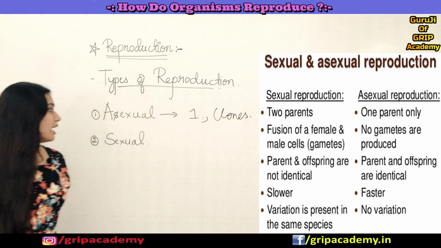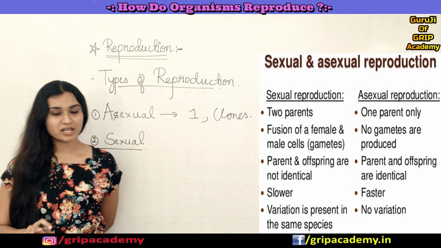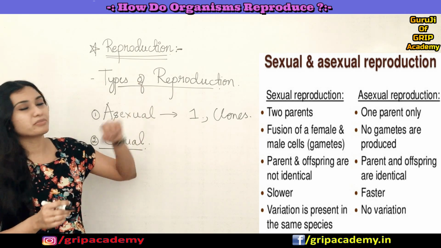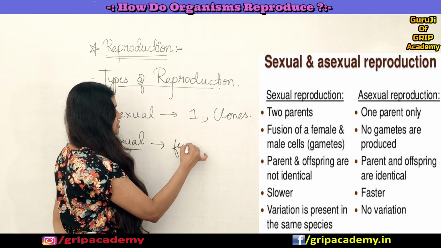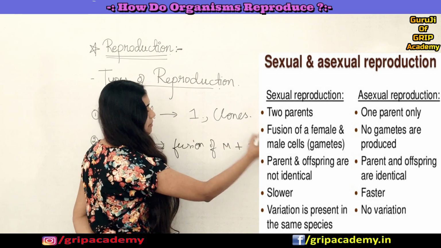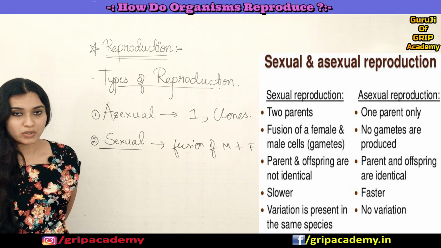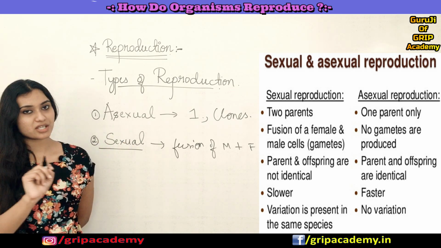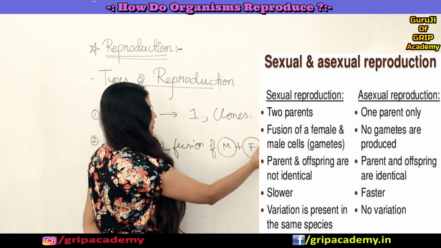And coming to sexual reproduction, it is a type of reproduction that involves the fusion of male and female gametes, which are produced by two different individuals. So in sexual reproduction, consider there is a male organism and a female organism.